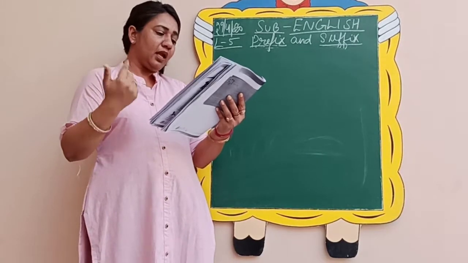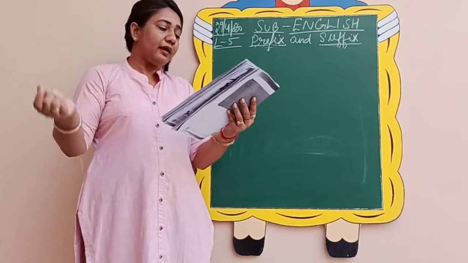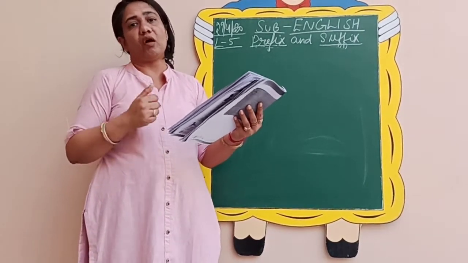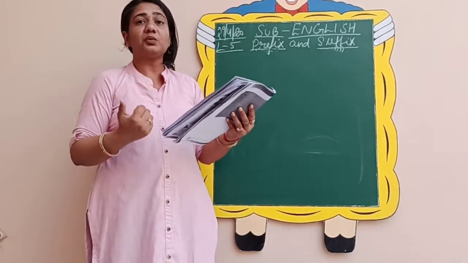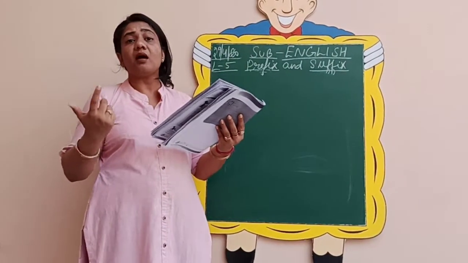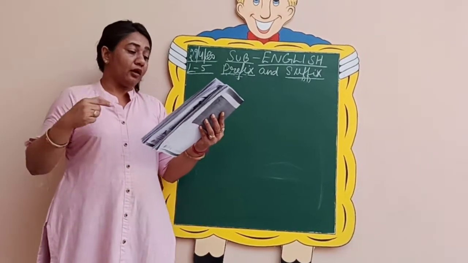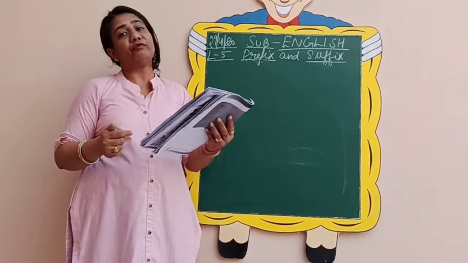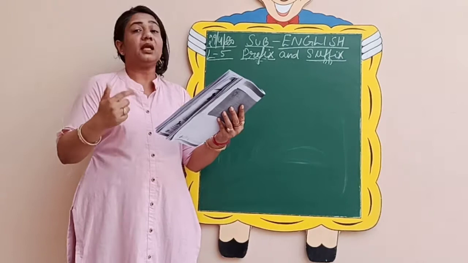This way, if we take the main word as fortune and add mis in front of it, what is the new word that is formed? It is misfortune. And what is the meaning of this word? Misfortune is bad fortune, which we say in Hindi, बुरी किस्मत. Okay, coming to the third one now. If I take the word possible and add im in front of it as a prefix, then what will it be?